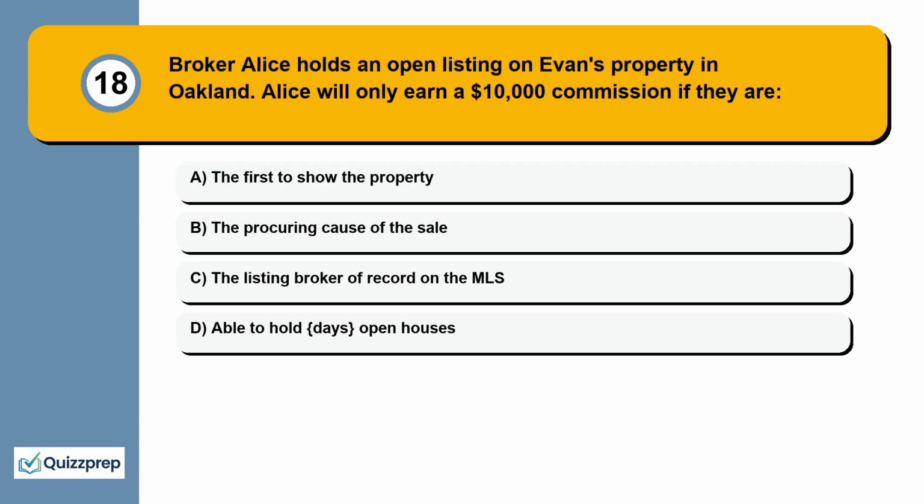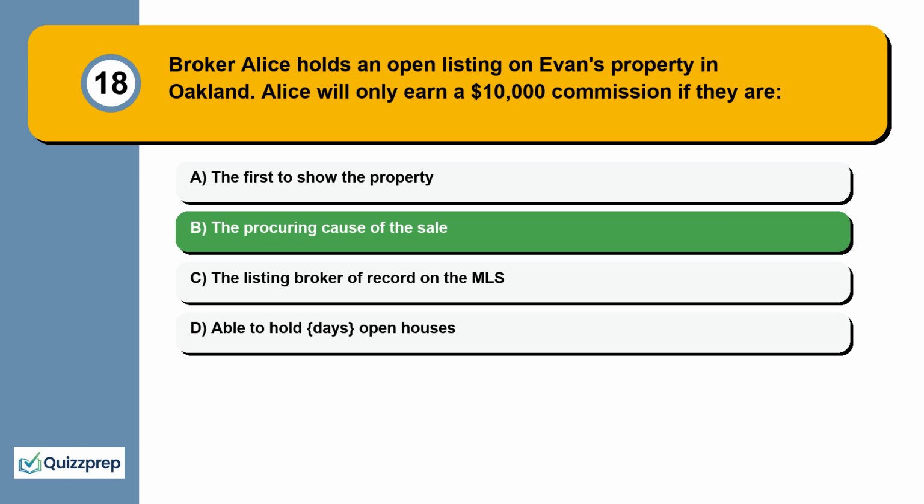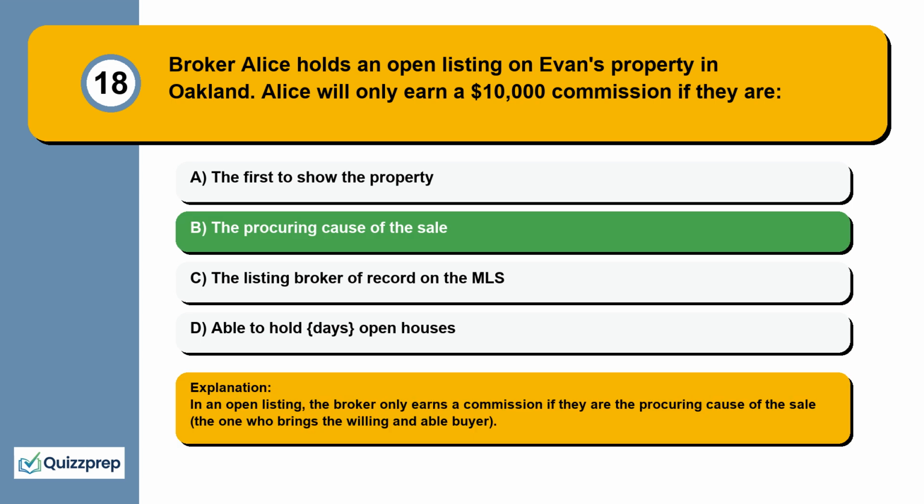Question 18. Broker Alice holds an open listing on Evan's property in Oakland. Alice will only earn a $10,000 commission if they are the first to show the property, the procuring cause of the sale, the listing broker of record on the MLS, able to hold open houses. In an open listing, the broker only earns a commission if they are the procuring cause of the sale, the one who brings the willing and able buyer.